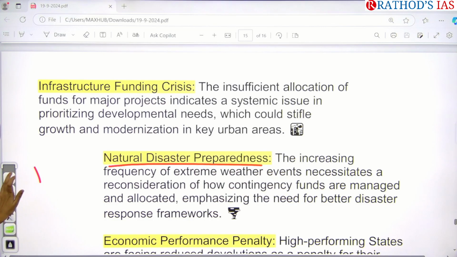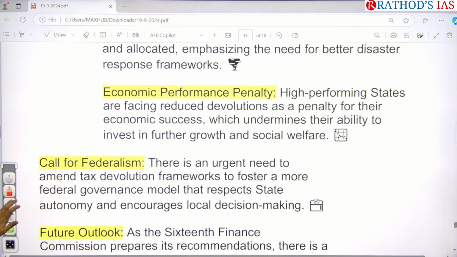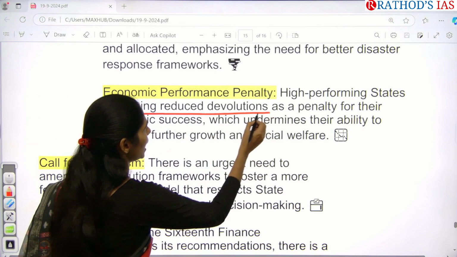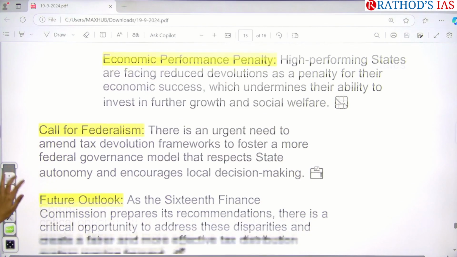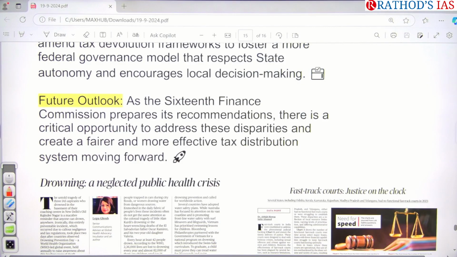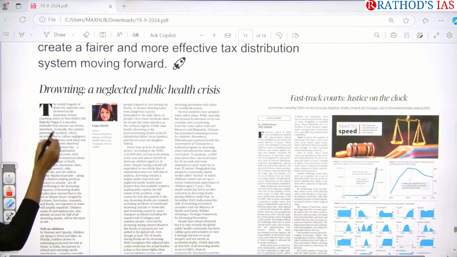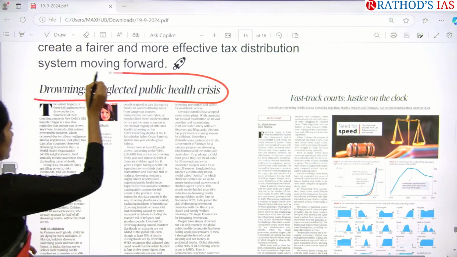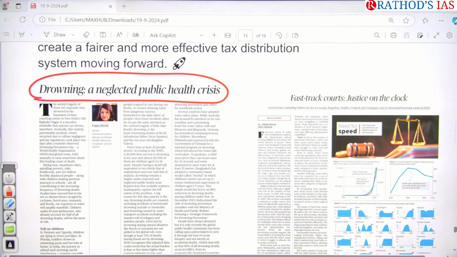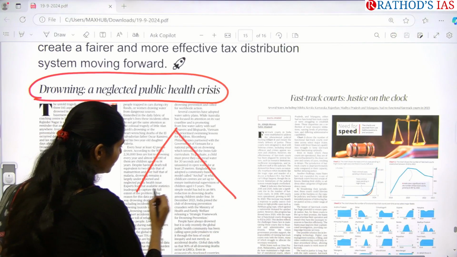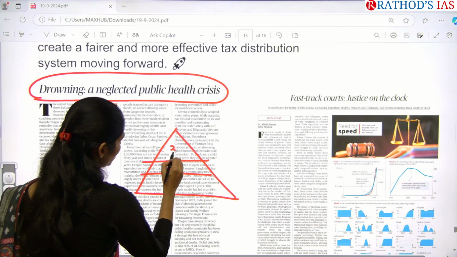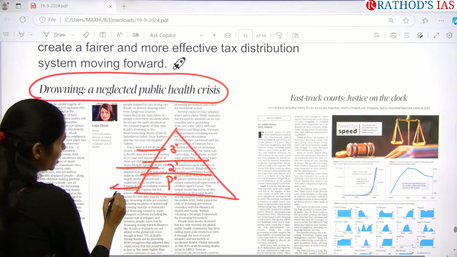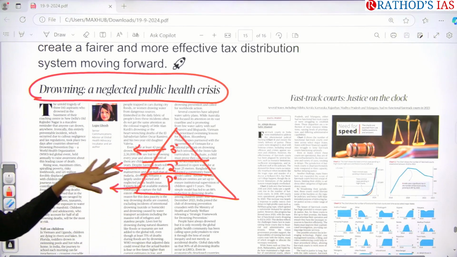And the next one is that high performing states are facing reduced devolution as a penalty for their economic success. Because of this, growth as well as social welfare will be further affected. Okay, so these are the things that you have to see. And see this article on drowning in a neglected public health crisis. We have discussed this topic many times. In our health system, we have a three-tier health system: primary, secondary and tertiary. So you have to note down what challenges we have in our healthcare in each and every sector.